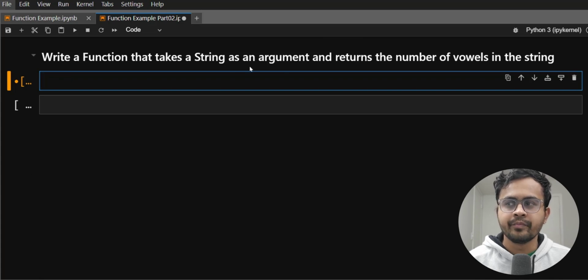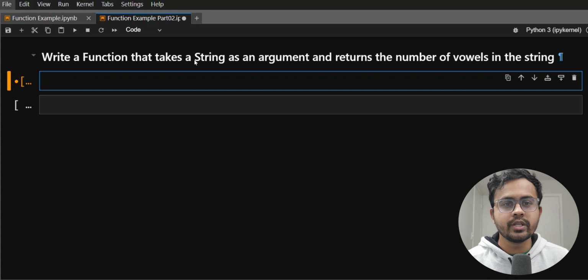Okay, in the last video, I hope you remember, we discussed problems related to how you can use a list of integers. Here we have a string as our argument. That means we have some characters, and out of those characters we need the number of vowels. So we need to count how many vowels we have in those specific characters or words. So let's start writing the code here.